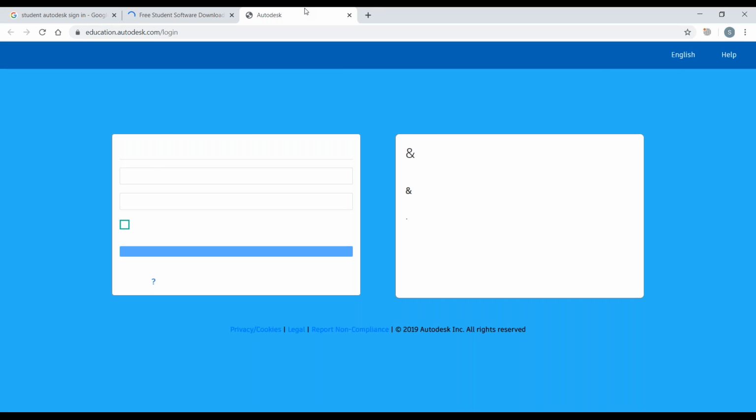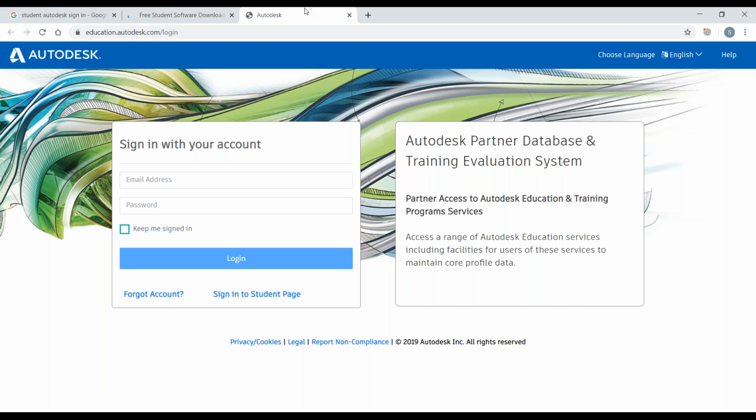Whatever products we take, like BIM 360 documents, design, whatever products it is, we all will go only with the Autodesk sign in. So we have to create a new ID, and we have to sign up.